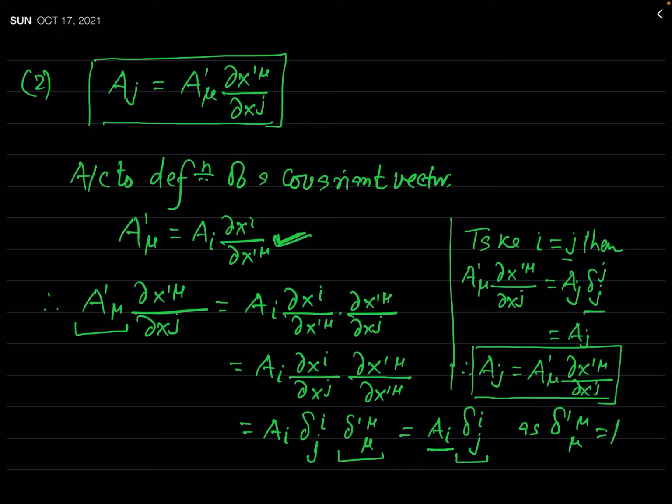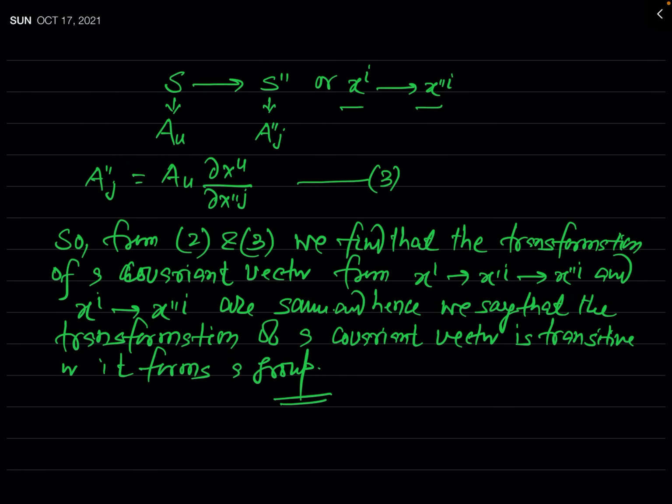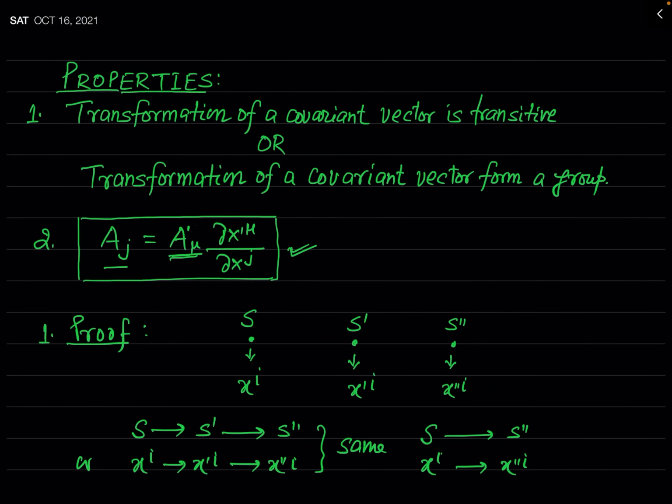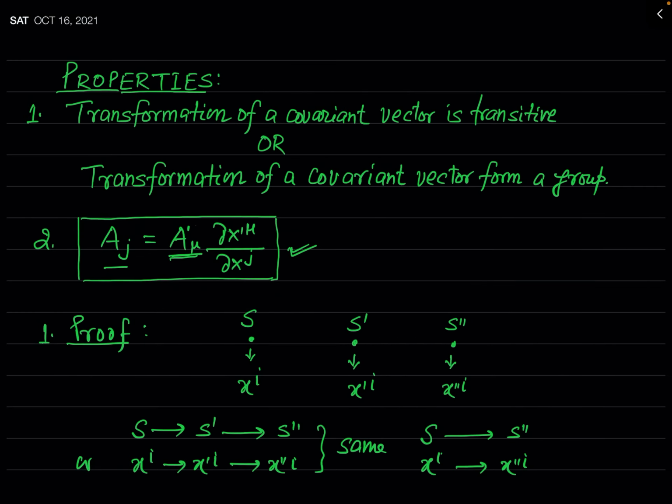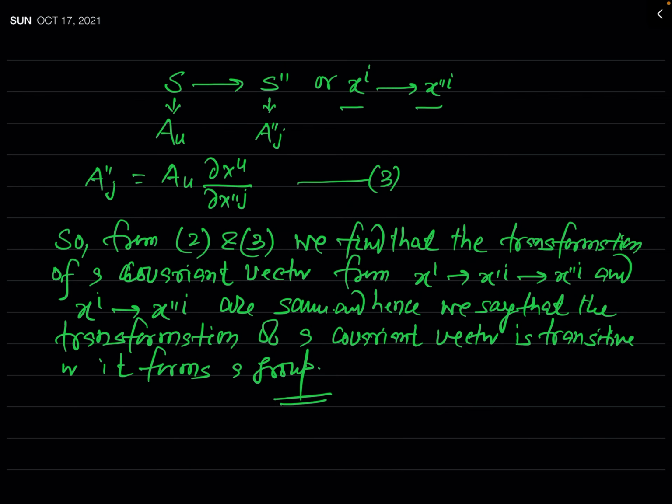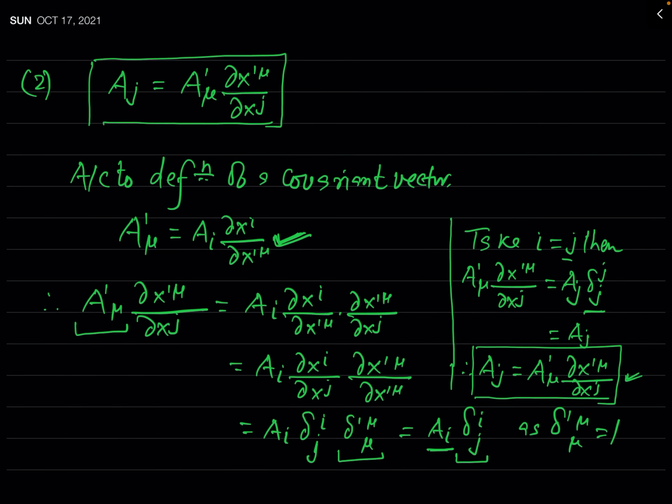So this is the property which we had to prove, and you can see in this way, if you know the components of a covariant vector in the primed frame, that is you know A prime mu, then by this transformation law you can find its components in the unprimed frame. And from the definition, if we know the components in the unprimed frame, that is Ai are known, then by the definition you can find its components in frame S prime. So in this way both properties of the covariant vector have been explained.